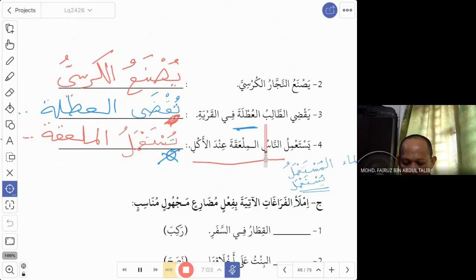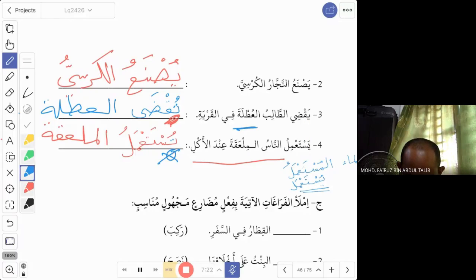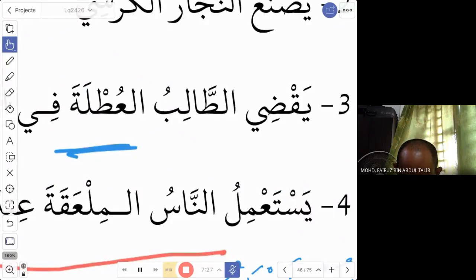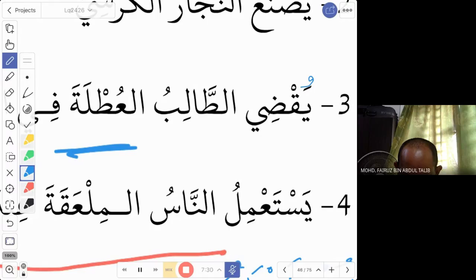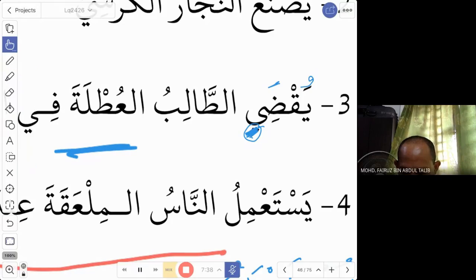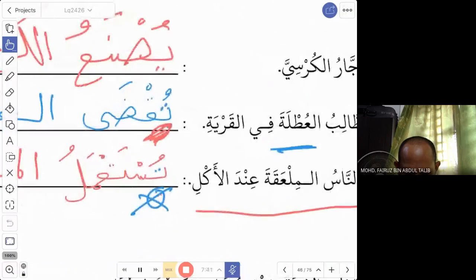Rakam salasa: yaqdi at-talibul utla fil qarya. So the talib spends a holiday in the qarya. Now you just want to say the holiday is spent in the village. The word yaqdi involves a fi'il mu'tal, harfun illah. So when you have harfun illah, remember there is something we need to change. First you change to you, and here it is da. But what happened to this ya? We change it from the ya to an alif maksura. So now the fi'il is yuqda.